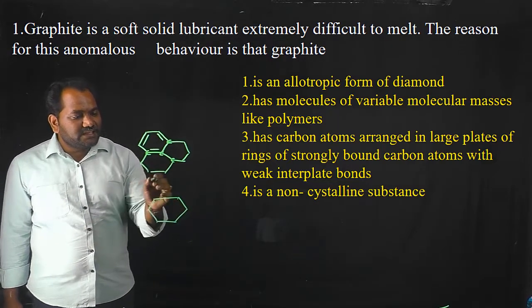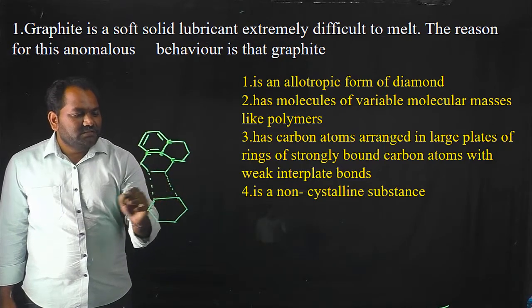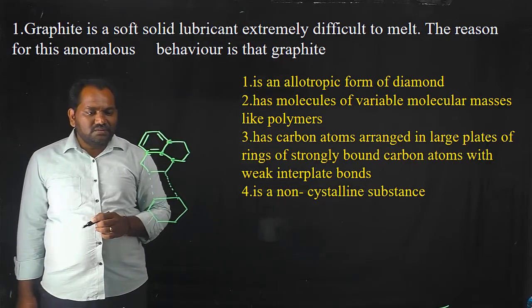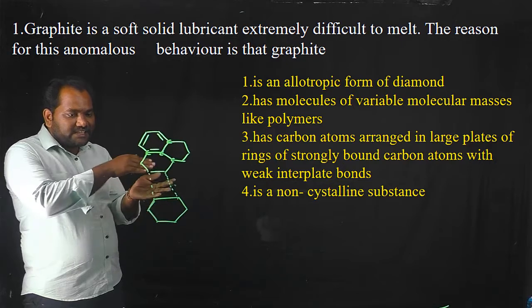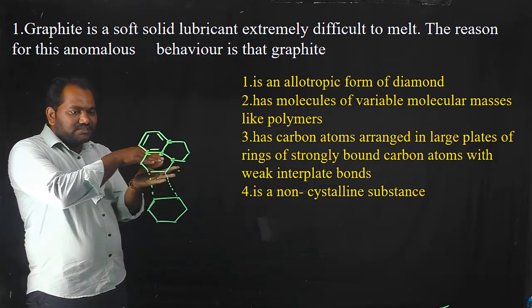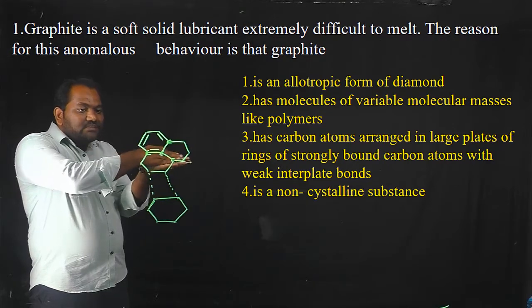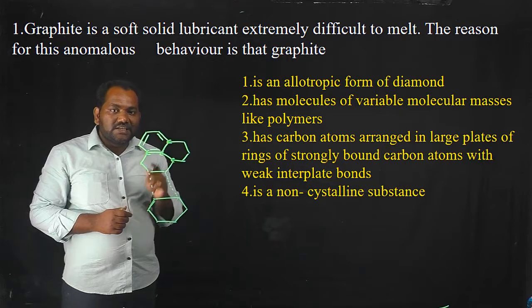Each layer is connected with another layer by weak van der Waals forces of attraction. Due to the presence of the layer structure, and the layers having weak van der Waals forces of attraction, one layer can easily slide over another layer. That's why graphite acts as a lubricant.